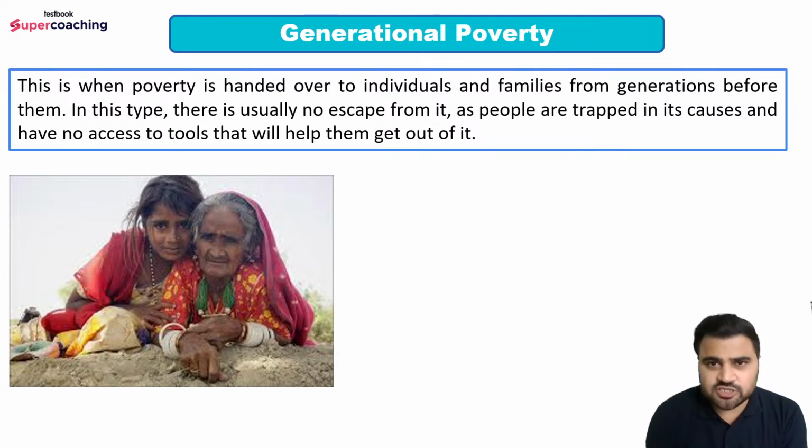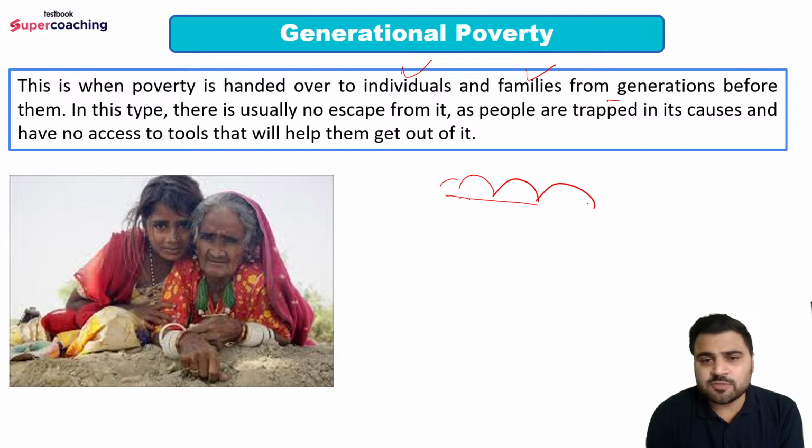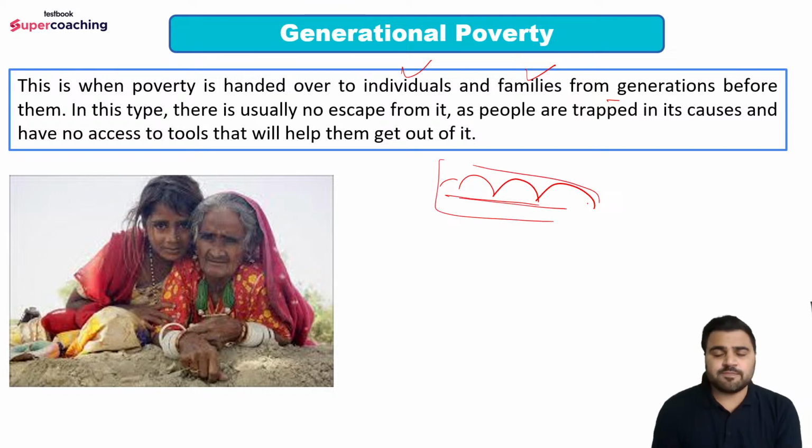Then comes the generational poverty. What is the meaning of generational poverty? Generational poverty is basically handed over to individuals and families from generations before them. तो वो जो poverty उनके पास आई है वो सिर्फ उनके पास नहीं आई, वो पुअर नहीं थे, उनके पहले उनके फादर, फोर फादर्स वो सारे के सारे पुअर थे, तो that is basically that has been passed through the generations itself, right? So this is when poverty is handed over to individuals and families from generations before them.